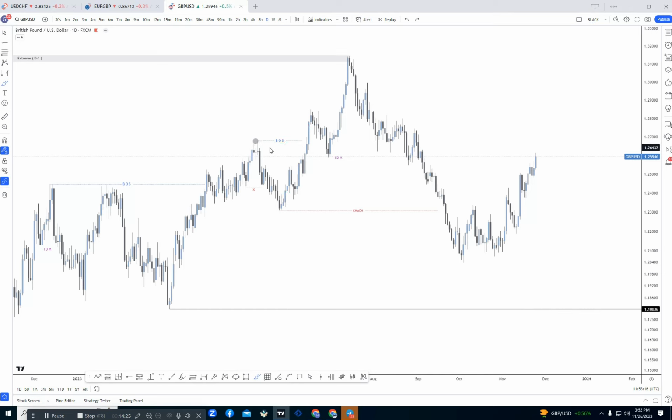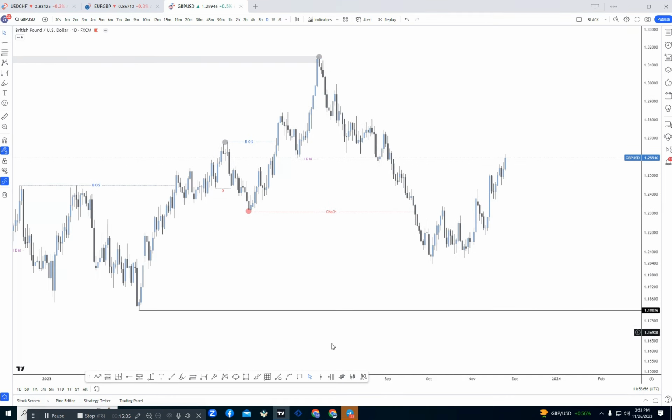After the breakout of structure, we are again simply looking for the inducement to be taken out. After that high, the market has successfully taken out the inducement at that area. After taking out the inducement, our higher high will be confirmed at this point. After that point, the market again fell down. After that single leg move, the market has successfully taken out the previous major low at that area. After taking out the main low, this will act like a change of character.